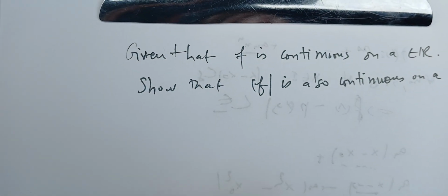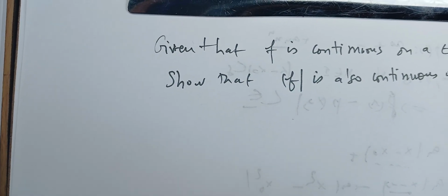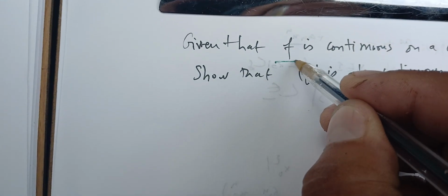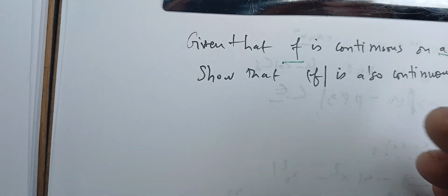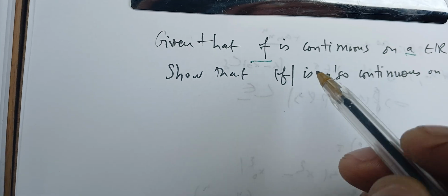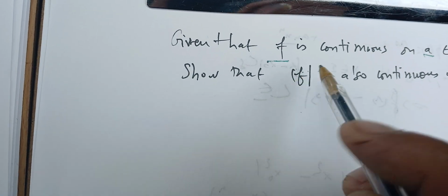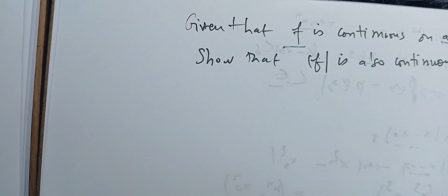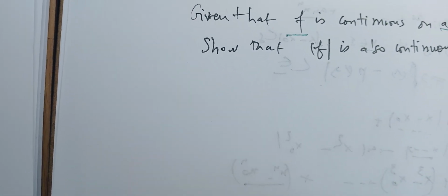In this question, we're going to try to prove this theoretical statement. We assume that f is continuous at some a in R, and we want to prove that the absolute value of f is also continuous at a. So the key idea here is that